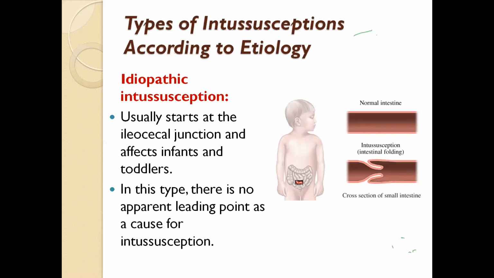Types of intussusception. Usually we divide intussusception depending upon the etiology and depending upon the underlying involved segment. The etiology-based classification is, as we discussed, idiopathic intussusception, in which the actual cause is unknown, and most patients with the classical type of intussusception present with this idiopathic type, in which there is no actual pathology in the gut wall.